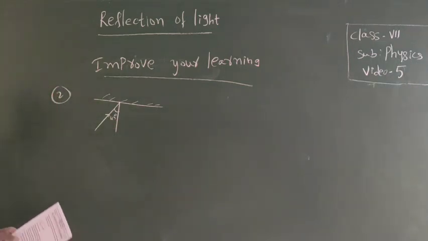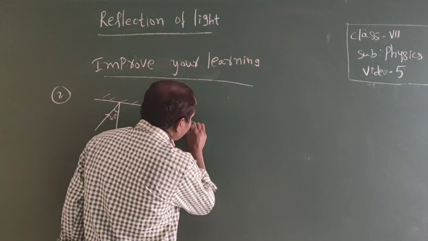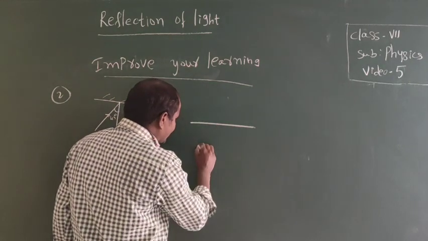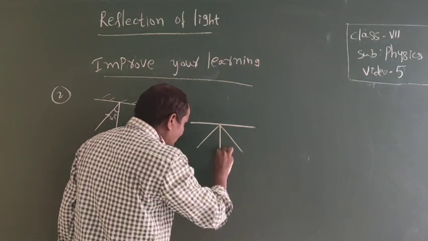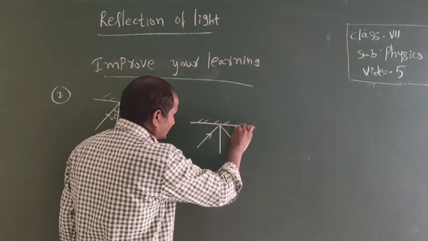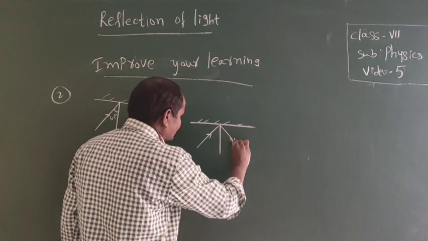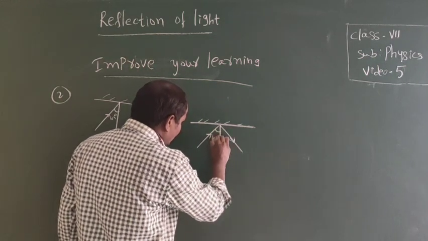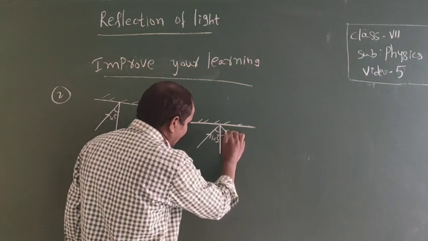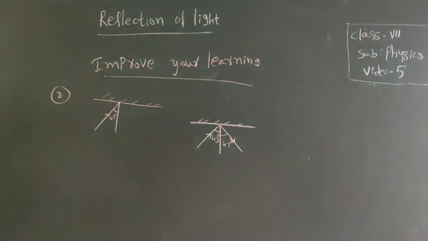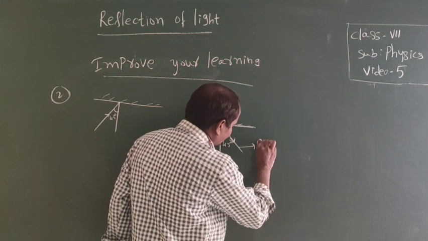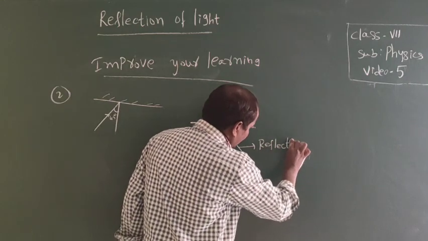This is the given diagram. Then draw a reflected ray in the diagram. If a ray of light is incident at 45 degrees, then the reflected ray also reflects at 45 degrees. This is the reflected ray diagram. So the angle of incidence is equal to 45 degrees. Therefore, the angle of reflection is also 45 degrees. So it is a reflection.